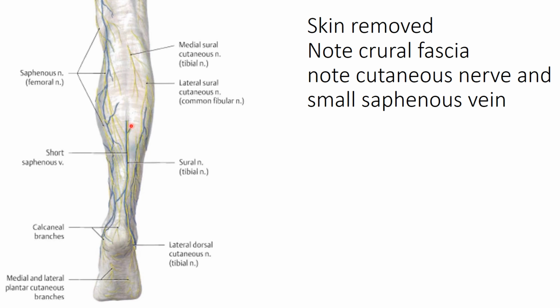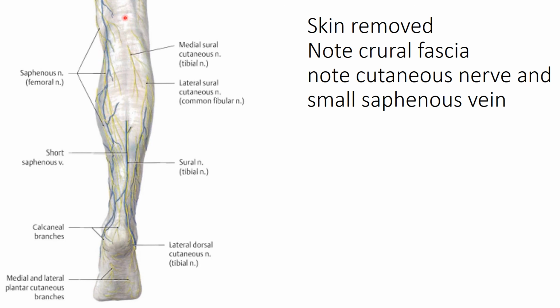Then in the lower portion of the calf, the sural nerve pierces through the deep fascia, and this vein, the small saphenous vein, also pierces to go deeper. So this portion can be noted here, and the saphenous nerve is there.